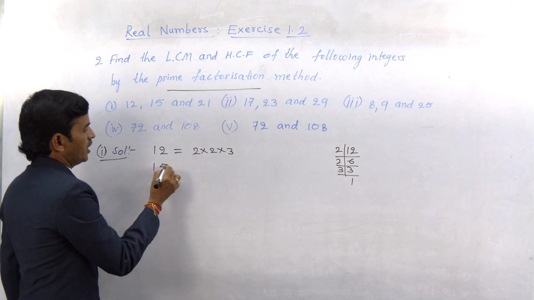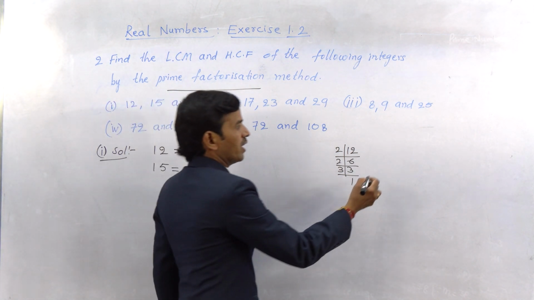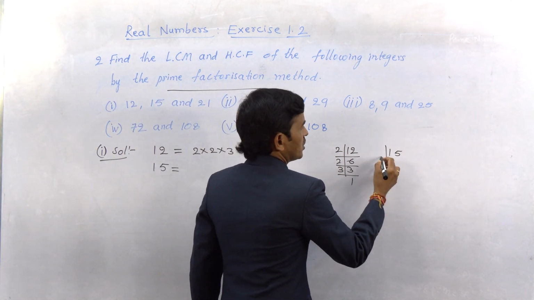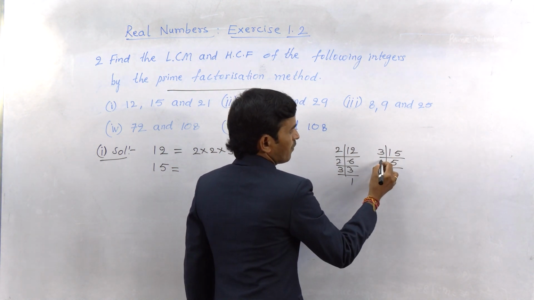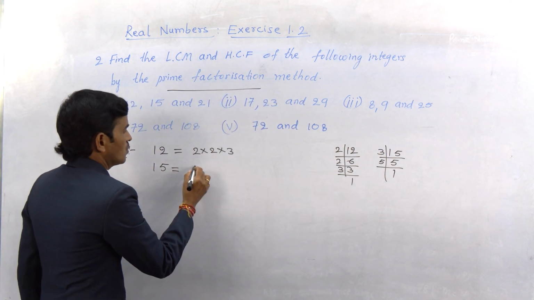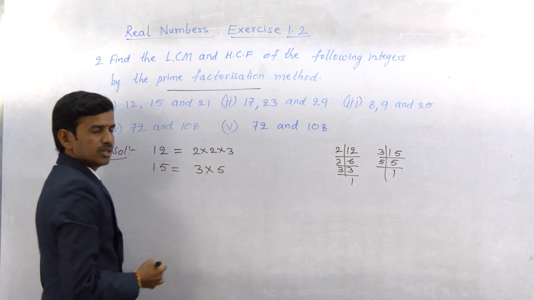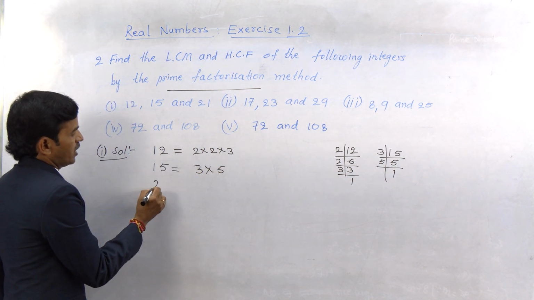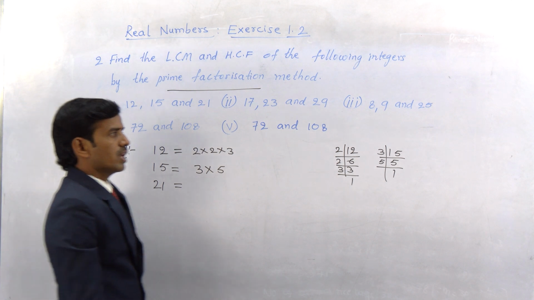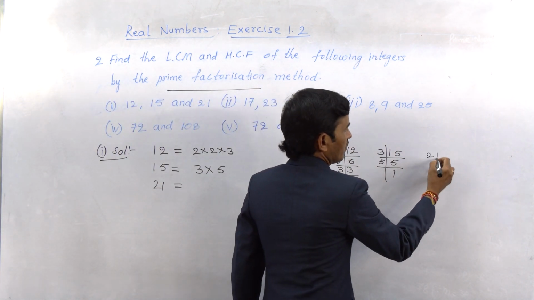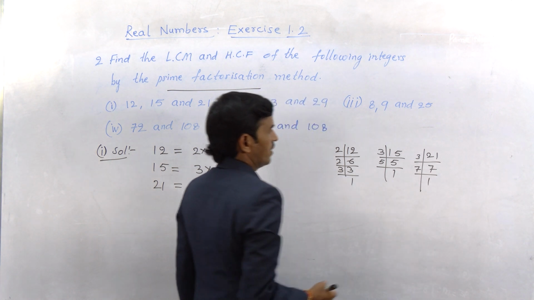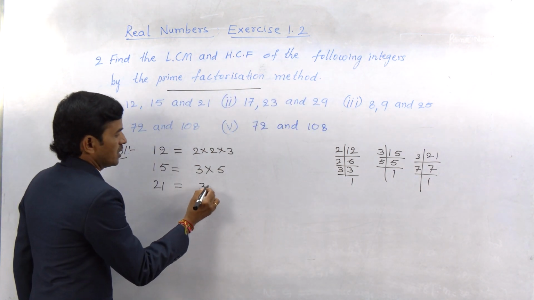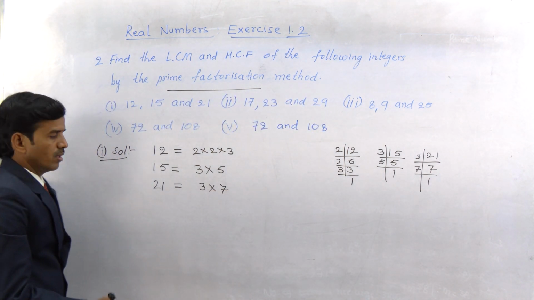Next, 15. It can also be found by using prime numbers. 3 fives are 15, 5 ones are 5. So it can be written as 3 into 5. Next, 21. So what are its factors? Let us see here. 21, 3 sevens are 21, 7 ones are 7. So it can be expressed as 3 into 7.